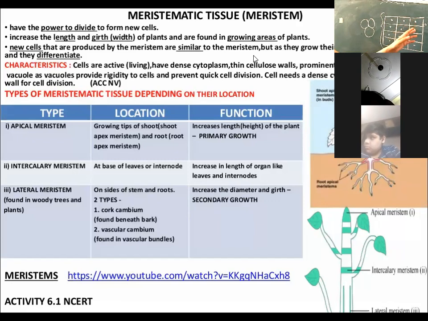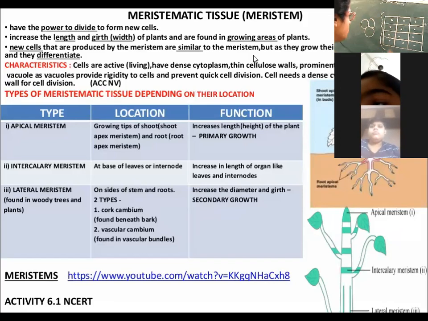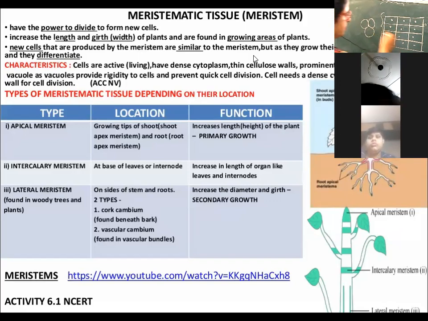Any shape they can have out of this. It is not like this cell is only an oval shaped cell. They can be rectangular cells also.